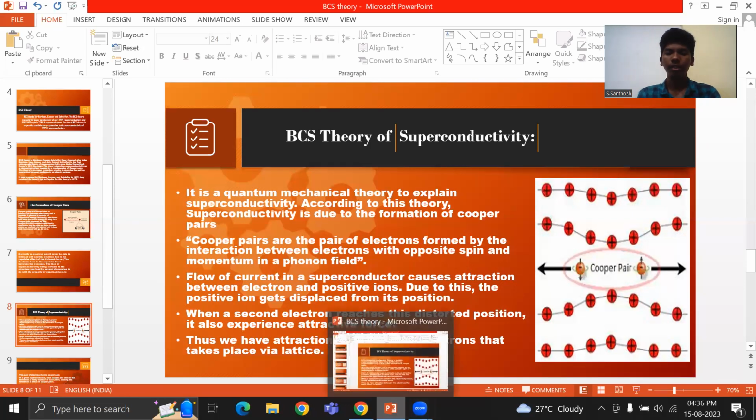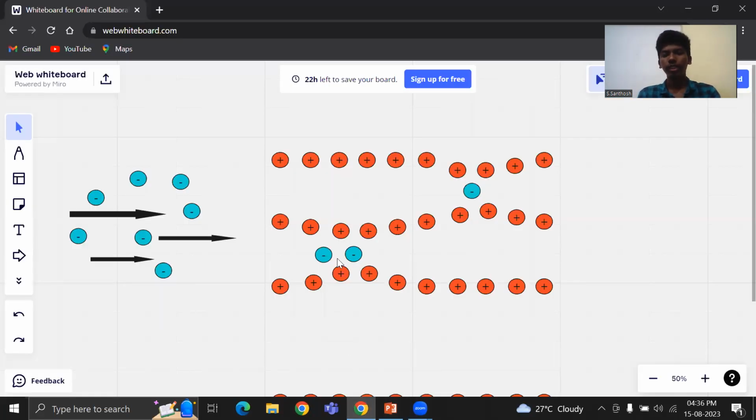When these positive ions come closer, the first electron is present there and is attracted to the positive ions.